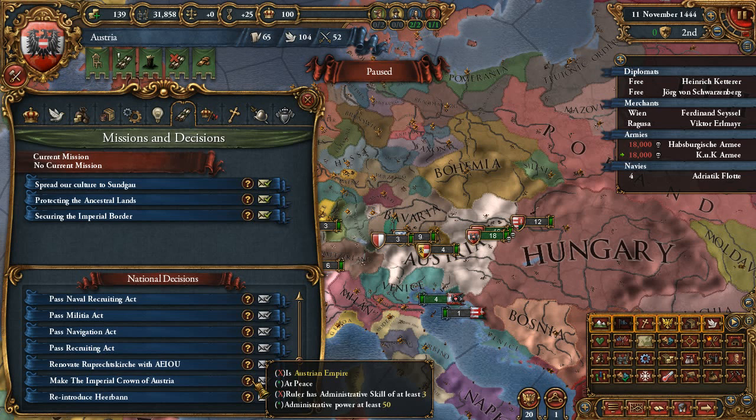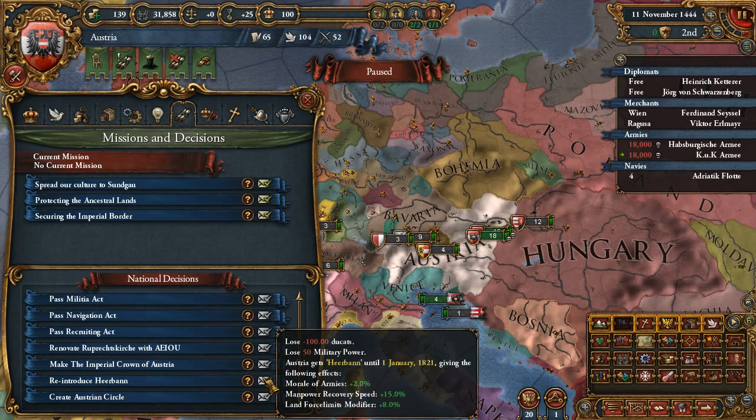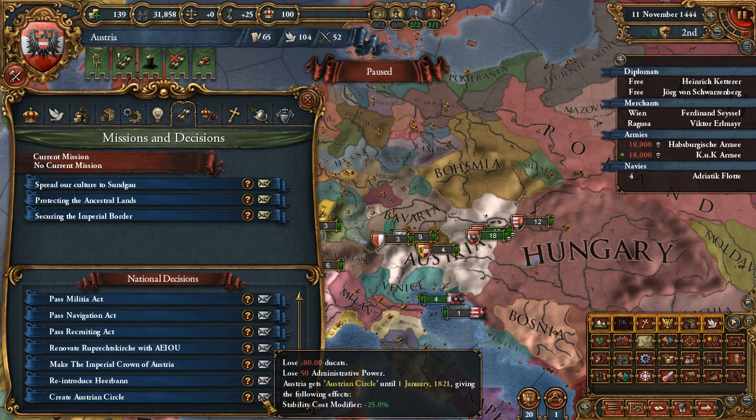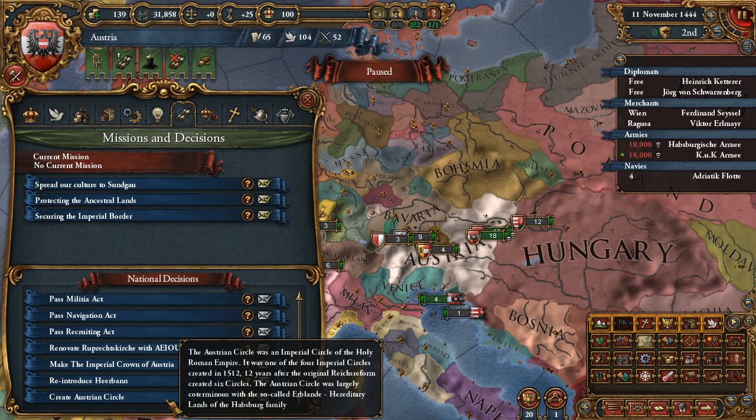Make the imperial crown. So we must be Austrian Empire for this to fire. Okay. Reintroduce Erban. Morale. Wow, that is pretty good. That's very good. Lance force limits. Morale of armies. Manpower. Create Austrian circle. Imperial circle. Wasn't it 4 imperial circles? What is imperial circle?